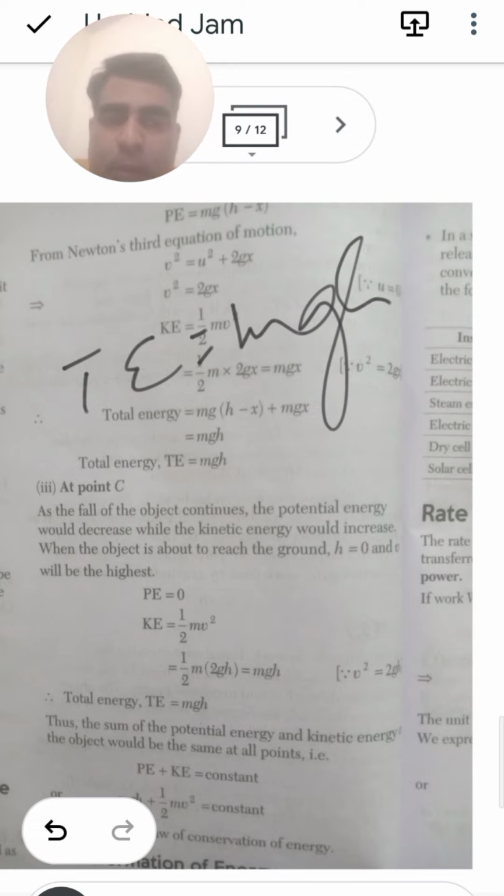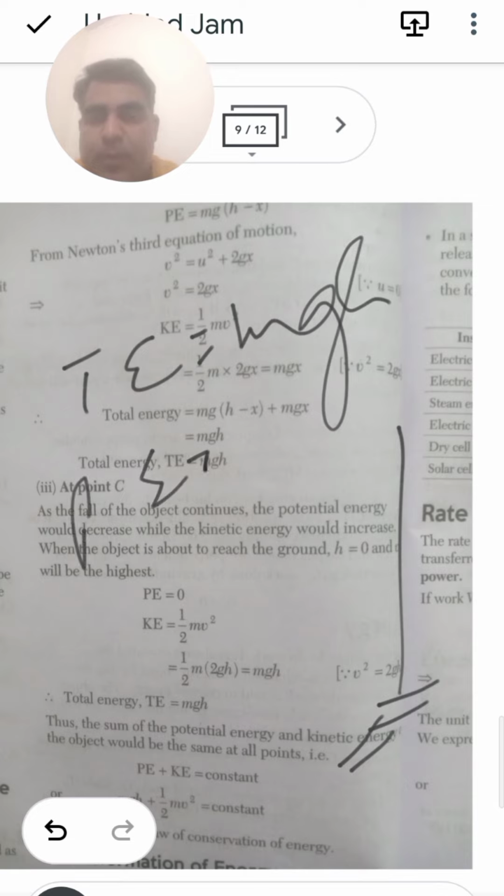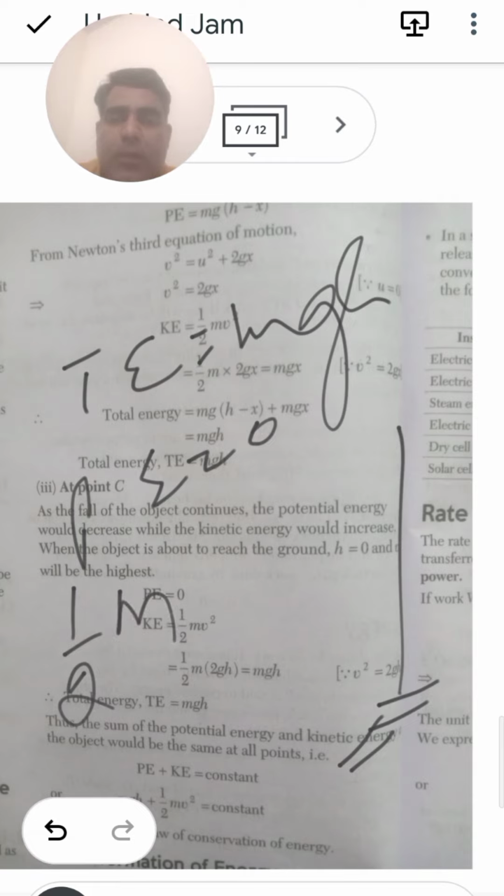Now at this particular point number C, as the fall of the object continues, the potential energy decreases while the kinetic energy increases. At this point the value of the potential energy will become 0 and the value of the kinetic energy will be equal to half mv square. So we will say that this is half into m into v square.